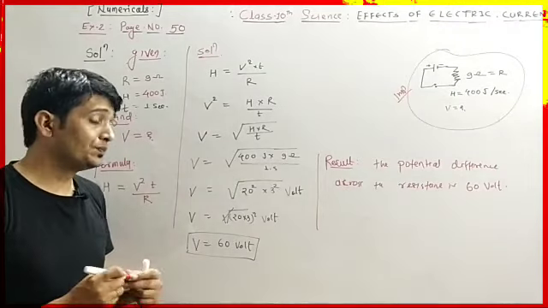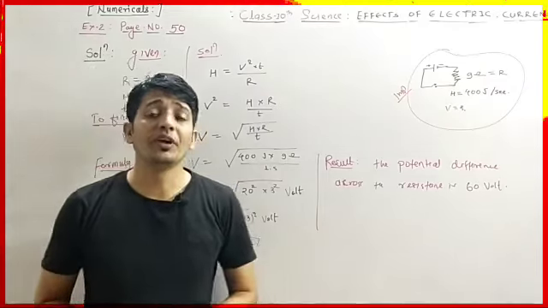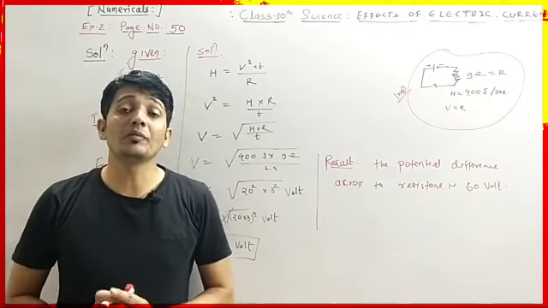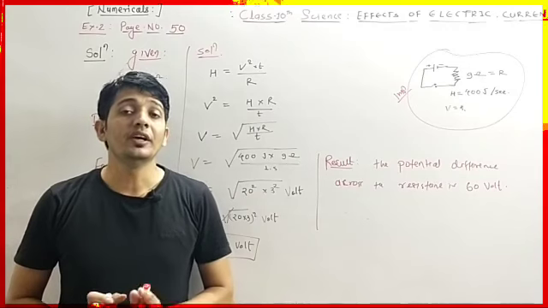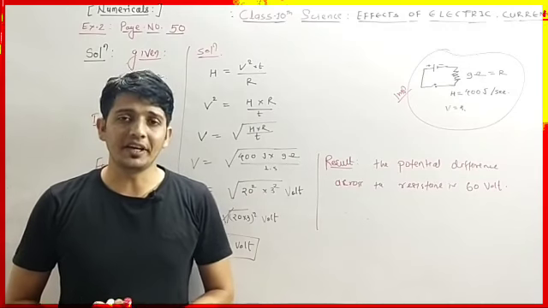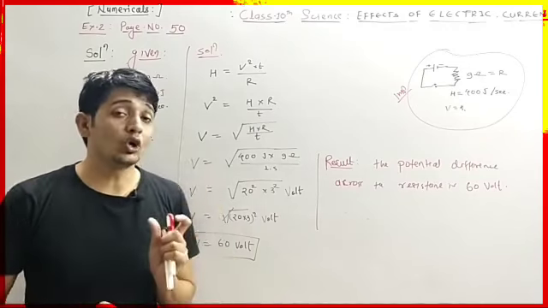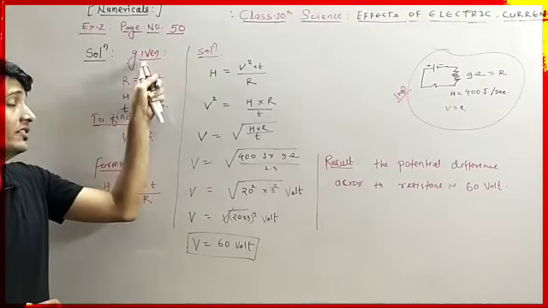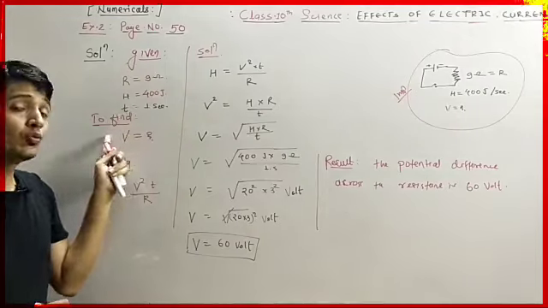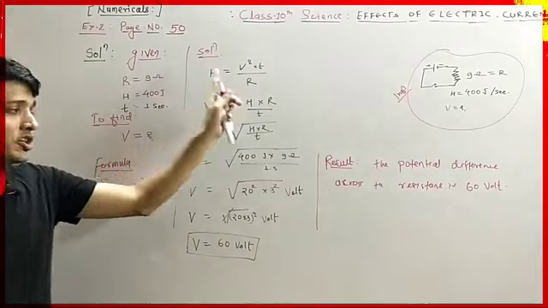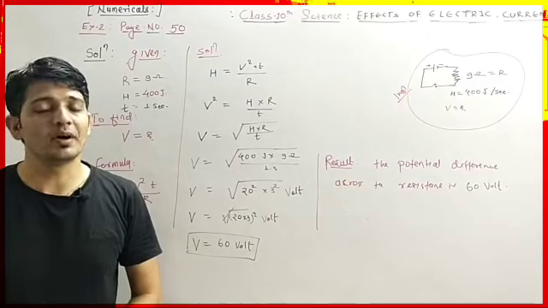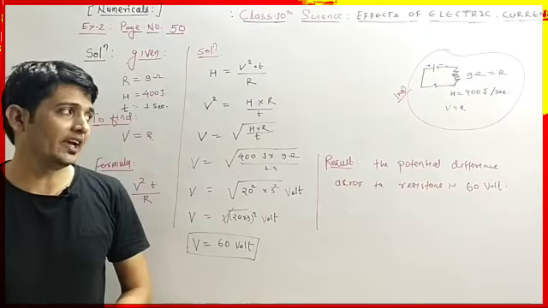Okay, so students, here we are completing our today's session. Here we have completed the very important part of this chapter called effects of electric current, and you have to solve all the questions or numericals in this way: given, then to find, then formula, solution, and last result. Okay, then you will get 100% marking in your examination. Okay, so write down.